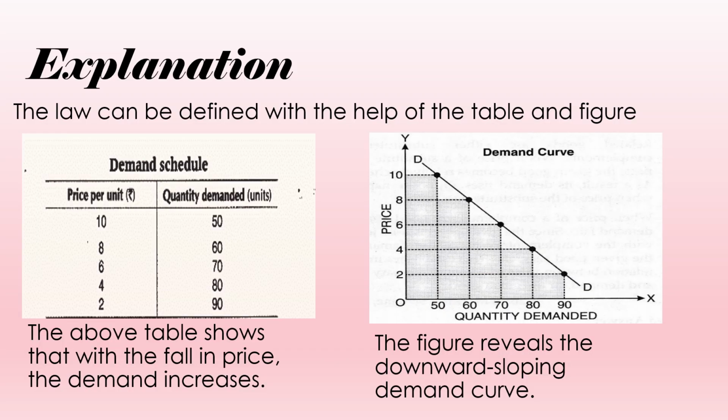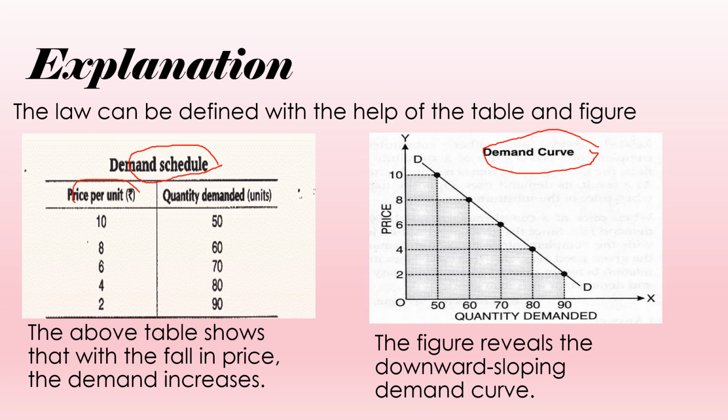Next one is the explanation. We can explain the law of demand with the help of a table and a diagram. Under demand, the table is known as the demand schedule, and the diagram is taken to be a curve. Under the demand schedule, we take prices per unit.